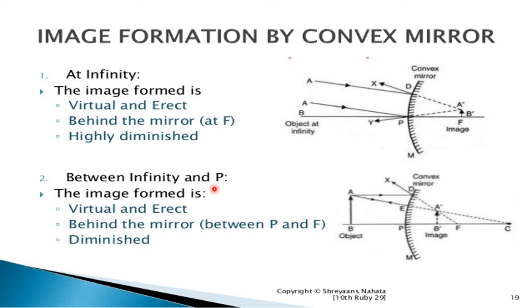Between infinity and the pole, the image is formed virtual, erect, behind the mirror, between the pole and the focus F. Here the image is formed, and the object is here towards the left side of the convex mirror.